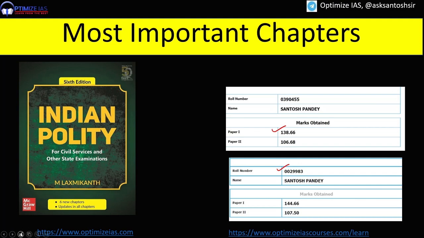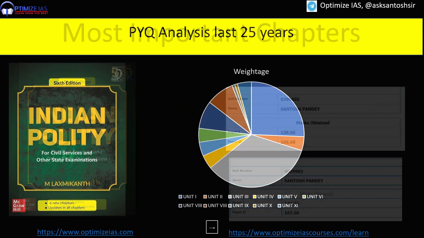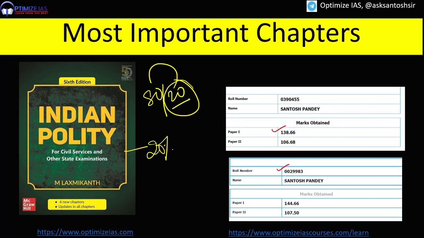Guys, there is something called the 80-20 rule in management, which says that your 20% of the work decides your 80% of the outcome. Similarly, in the Indian polity book, there are 20% chapters which are deciding 80% of the questions coming from Indian polity in the prelims examination. Which are these 20% chapters? I am going to show you using a scientific PYQ analysis. I am going to give you exact chapters which can help you cover this book multiple times before the prelims examination. So let us begin, guys.